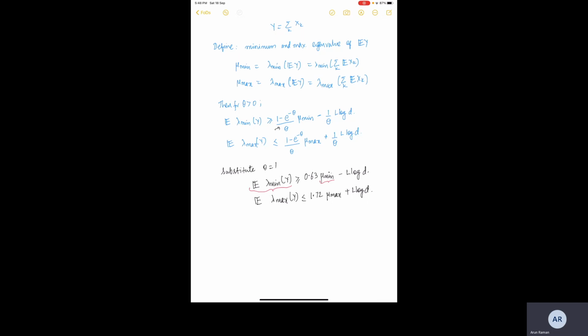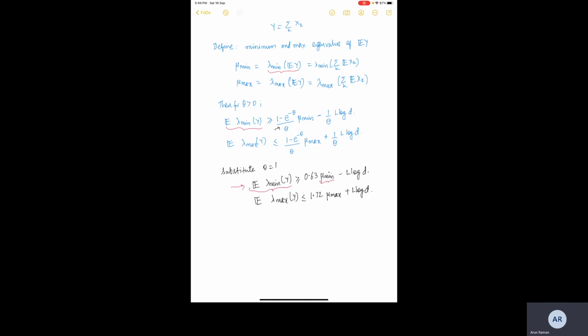There is a very subtle difference between lambda min of the expected value of Y and the expected value of lambda min of Y. We cannot simply take the expected value inside, which is clearly shown by this bound. So the main conceptual takeaway at this point is to understand the difference between these two terms. Once we have a firm grasp on the difference between these two terms, then we have a theoretical bound that they are not the same.